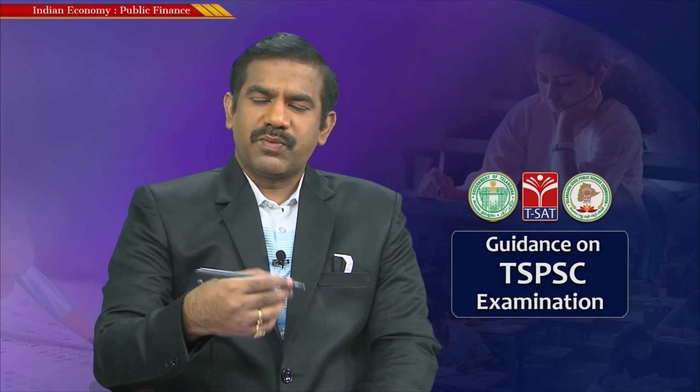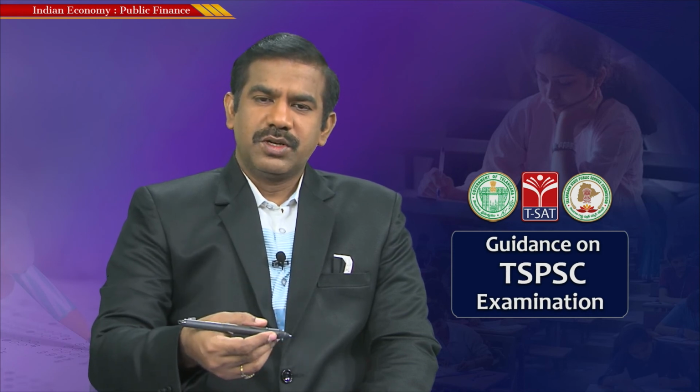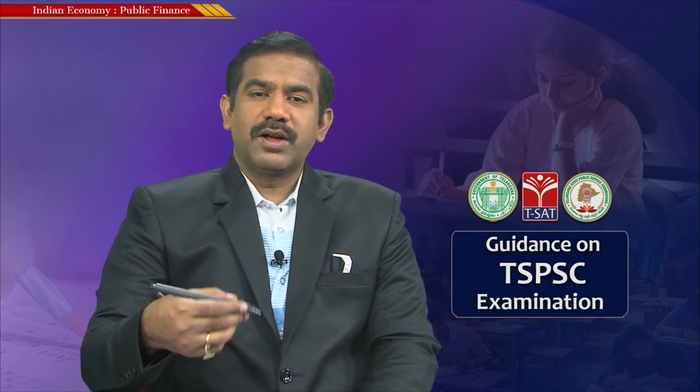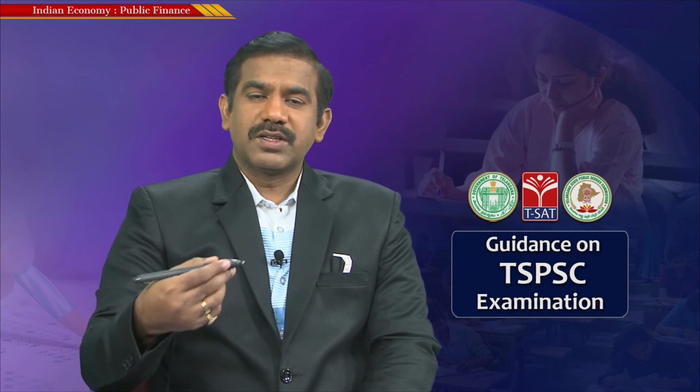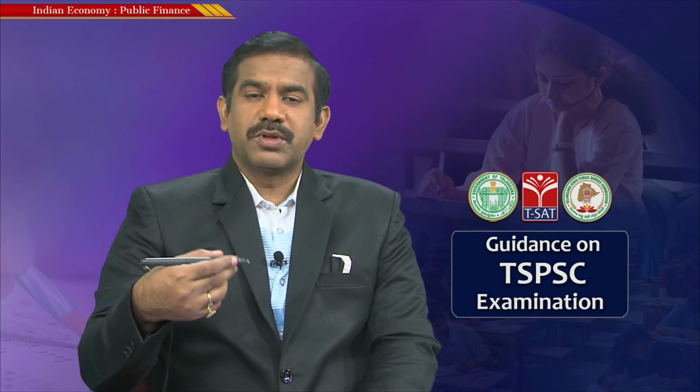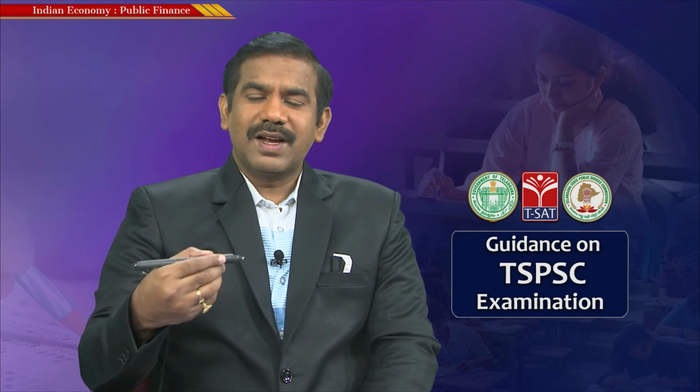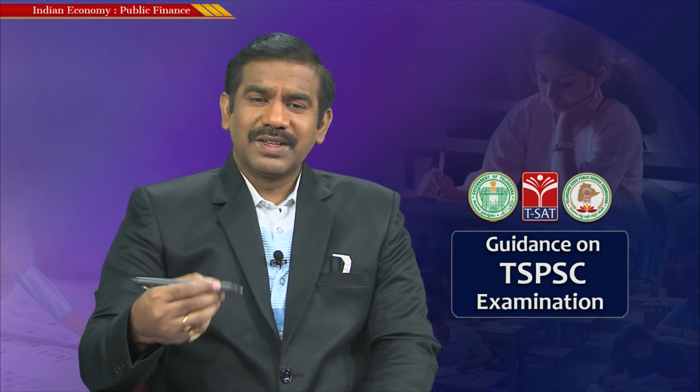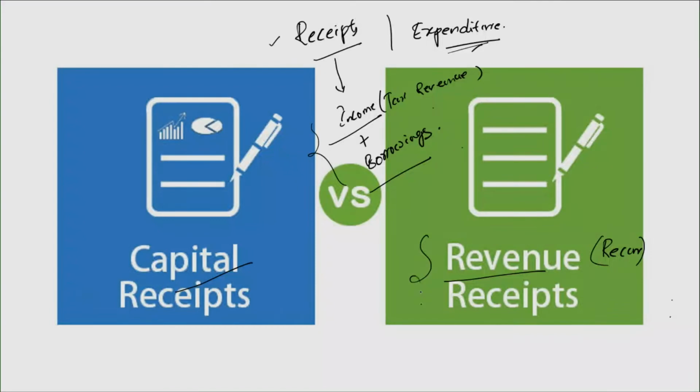Because you don't buy the flat every month and you're not obliged to. But if you are a tenant, you need to pay the rent on a regular basis, maybe monthly or quarterly, based upon the type of agreement. So anything that repeats or recurs, we categorize as part of revenue. That's a simple way of remembering it. And anything that in general doesn't recur is what we call a capital receipt.